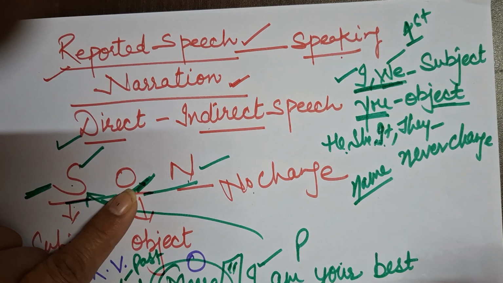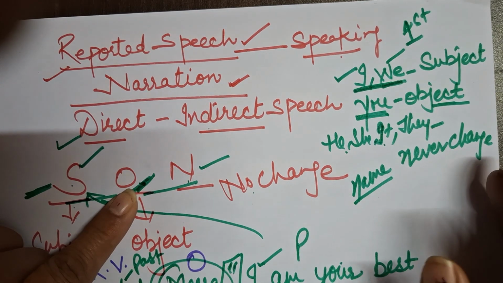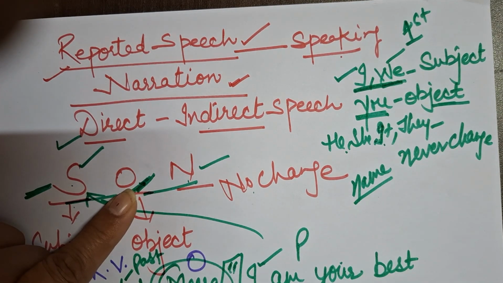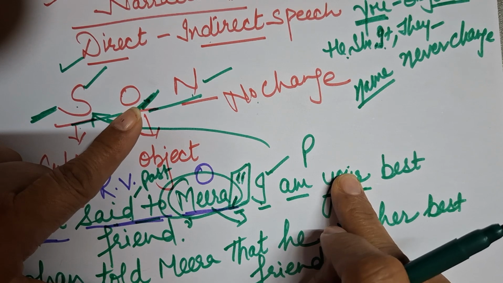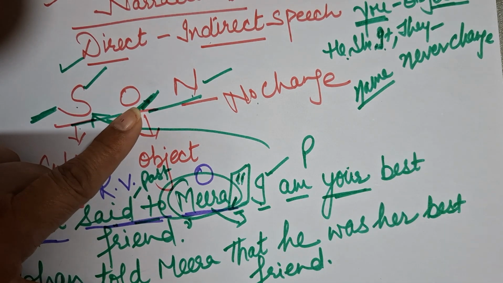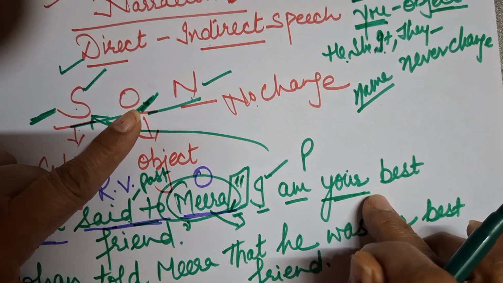They are the third person for me, and I never bother about them. I can take the name of any person, okay? And it is reality, beta. We cannot change the name of a person. We don't have any right. So if any name is given in the sentence, we will not change it. It will remain the same. Is it clear very well now?